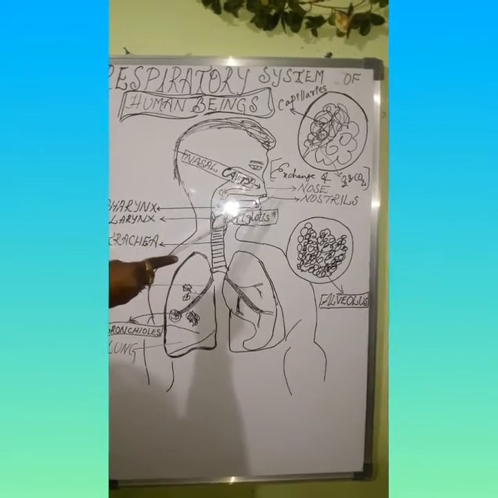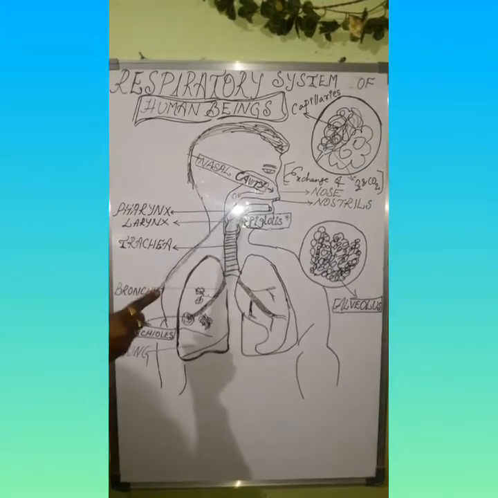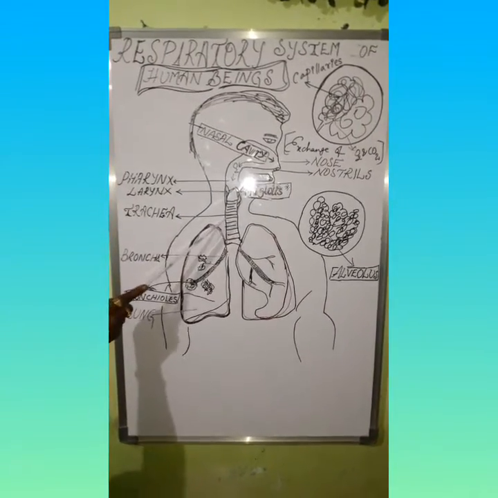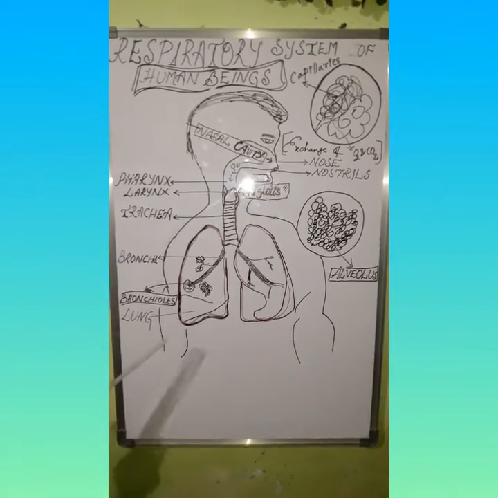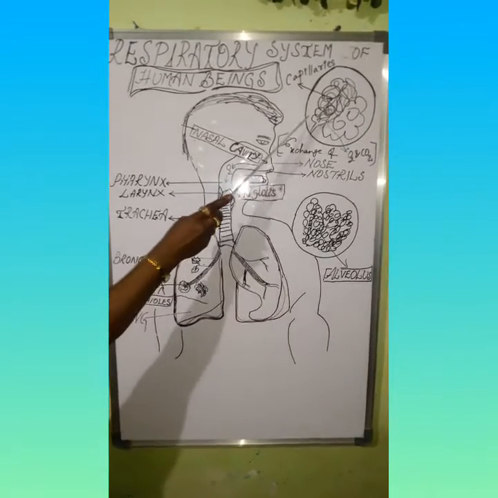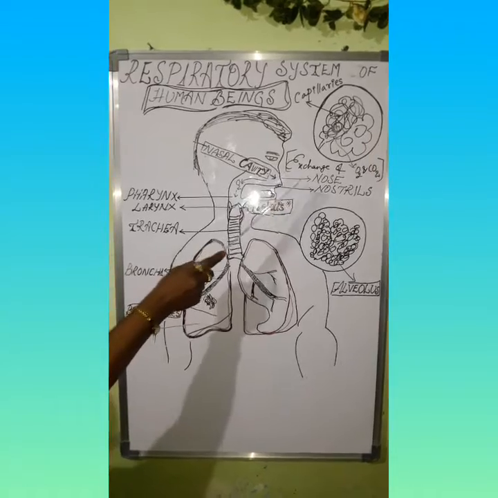Nose, nostrils, pharynx, larynx, trachea, bronchus, bronchioles, lung, alveolus, blood capillaries. So now let's see once again.